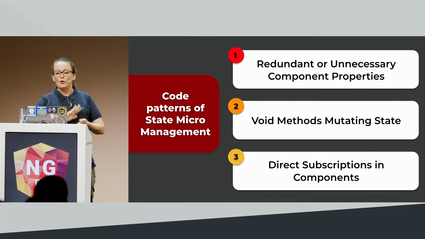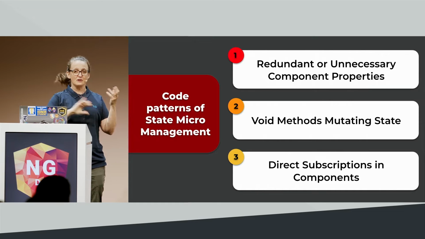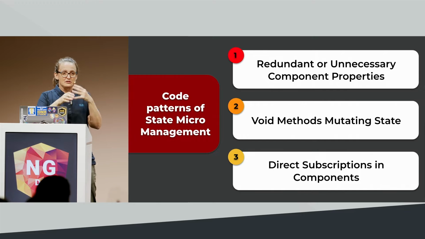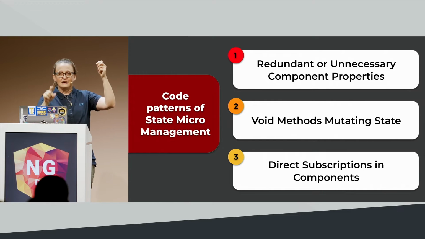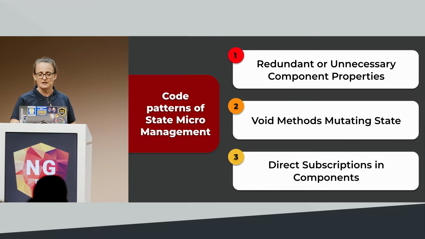And then you have void methods that are mutating state. These void methods often take nothing in, they return nothing, they just mutate a bunch of stuff inside of them, and you have to follow through a long chain of these methods. And then there are a lot of direct subscriptions inside those components.